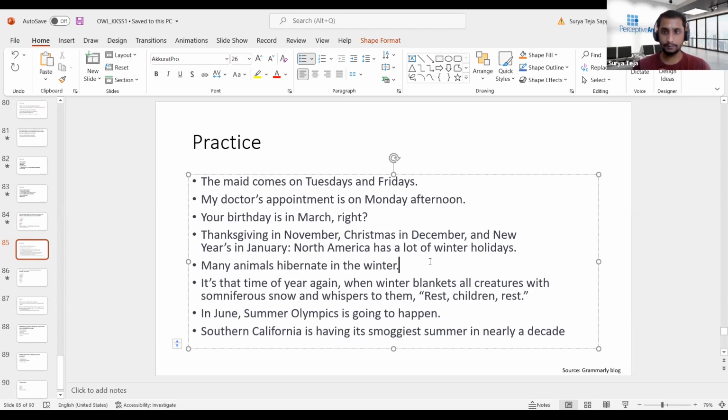You can just select it once. Yeah, there is a use case where you can say many animals hibernate during winter. It's not necessary at all. Right. In this context, intuitively, I also think the will come. It sounds better when I use the here, but I don't see a use for the article there. Yeah. Okay, let me again check this because I have taken this directly from a source. I'll once again check this.